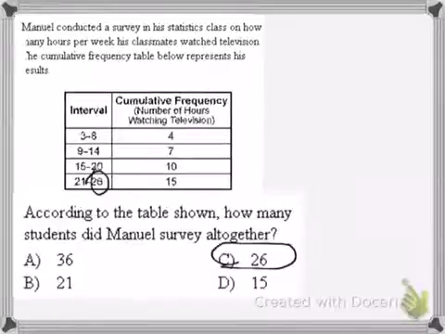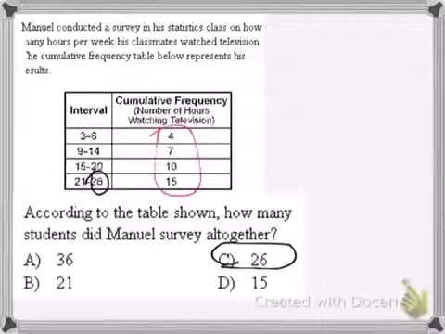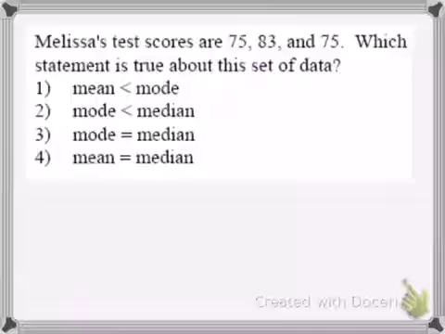Look right here, 26 total students, because these are the number of hours watching television, and those are how many students. So from 3 to 8 students watch 4 hours of television, from 9 to 14, so the total number of students is 26. Unless the test scores are 75, 83, and 75, which statement is true about the set of data?